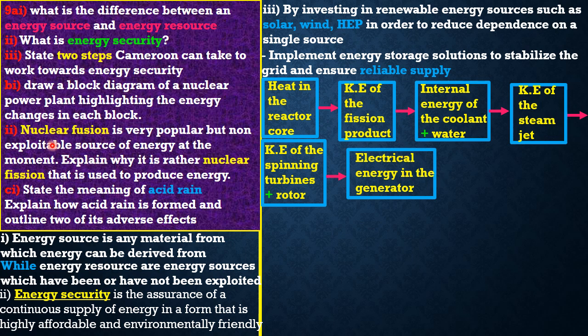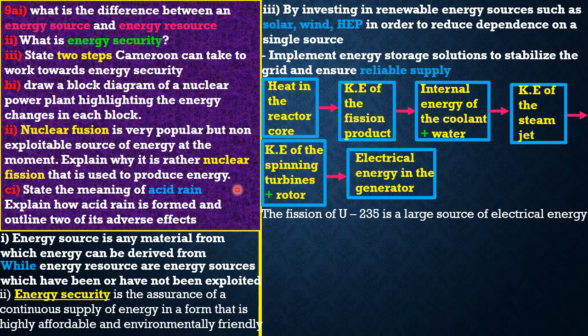The next part is saying that nuclear fission is a very popular but non-exploitable source of energy at the moment. Explain why it is rather nuclear fission that is used to produce energy. Okay. So guys, what they're asking in this question is just for you to give the advantages of nuclear fission. That's how you can understand and interpret this particular question. Just give the advantages of nuclear fission.